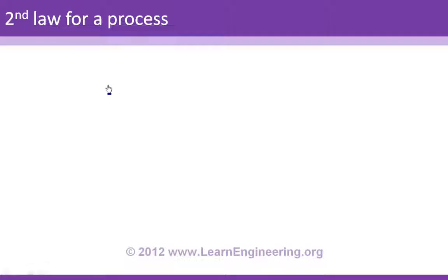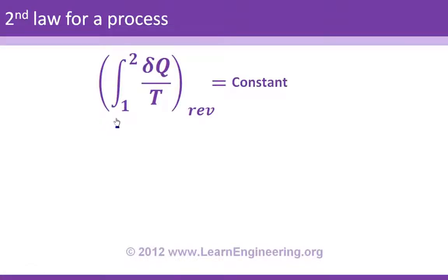Assume you have a process 1 to 2, and assume it doesn't have any irreversibility. It is completely reversible. Then using Clausius inequality I can prove that the LHS of Clausius inequality is a constant quantity. Means it doesn't depend upon the path of integration. It only depends upon the end states 1 and 2. Since this integration doesn't depend upon the path of the process, you could express this integration as a difference of property.